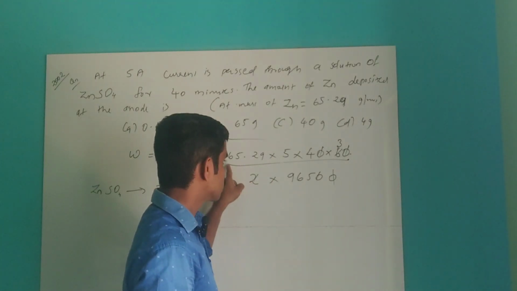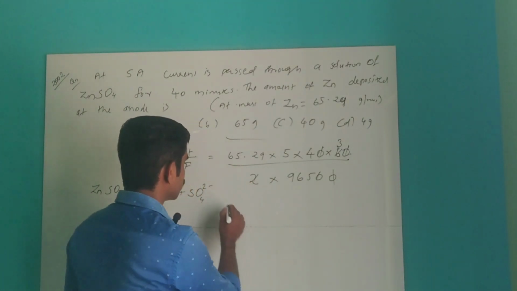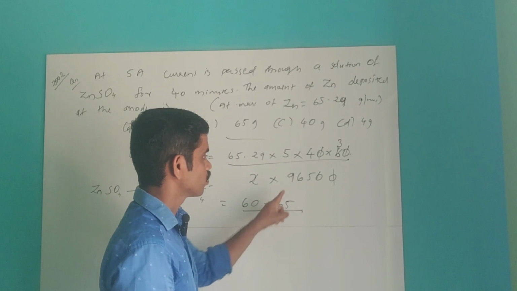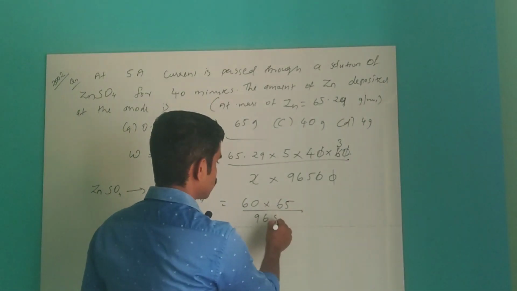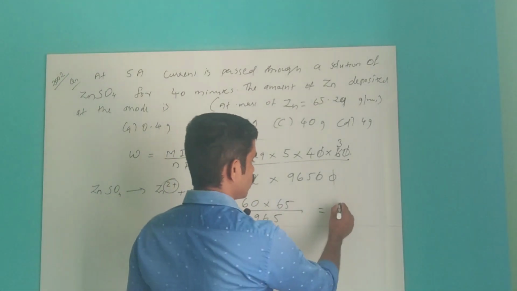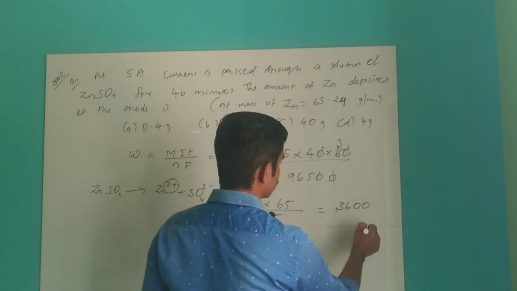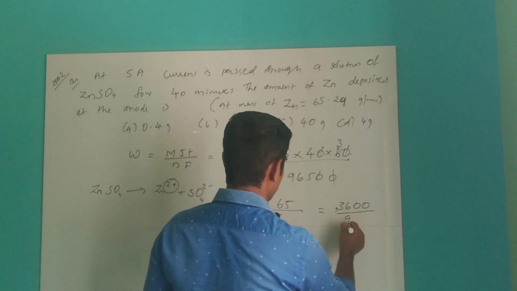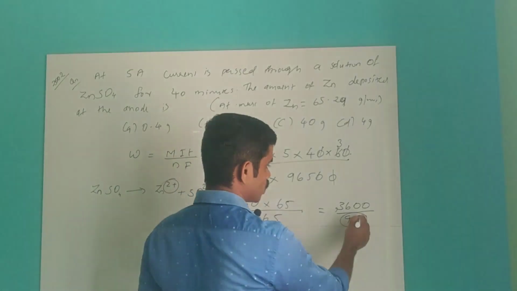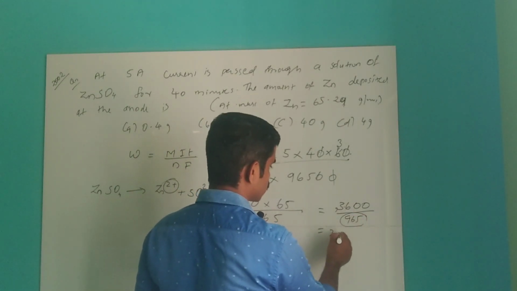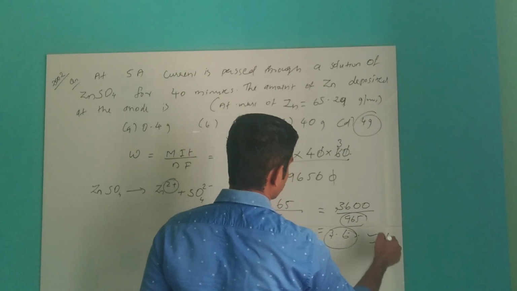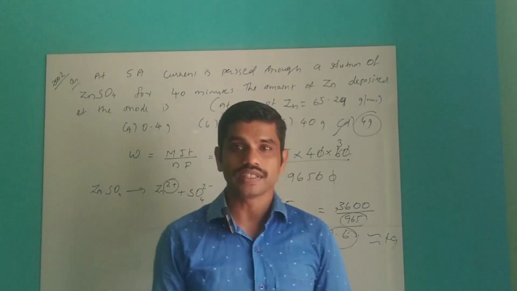So 60 into 65 divided by 965. 965 you can take as 1000, so it is about 3.6. That 3.6 value is similar to 4 gram, so it's almost equal to 4 gram. Option D is the right answer.